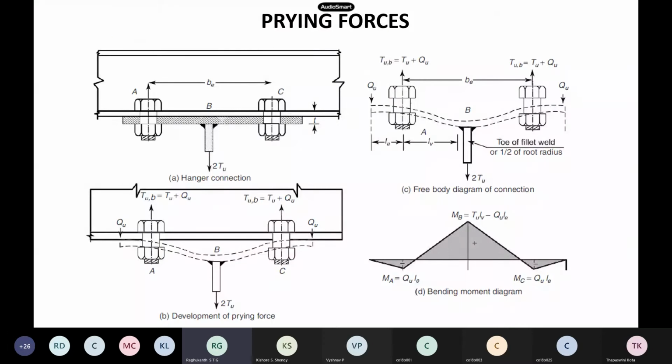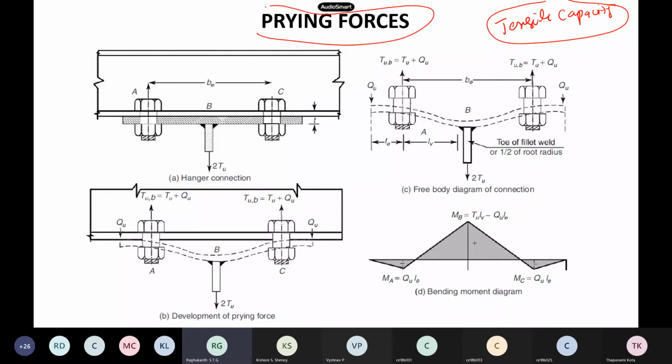So now here, whenever you are having this tensile capacity, we have some additional problems which come into picture in these types of hanger connections. That's what we call the prying forces.